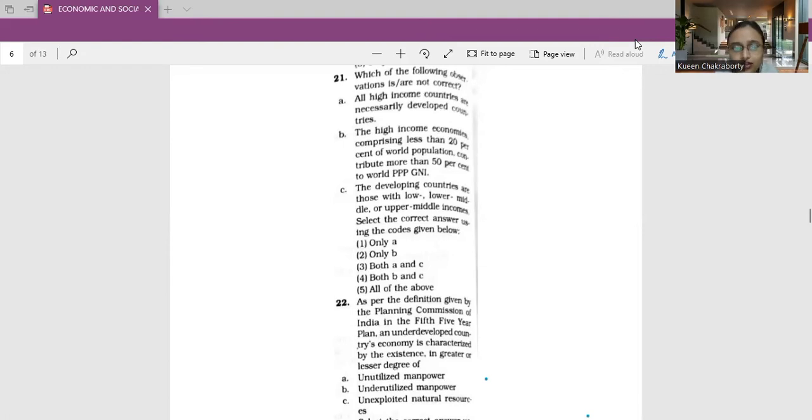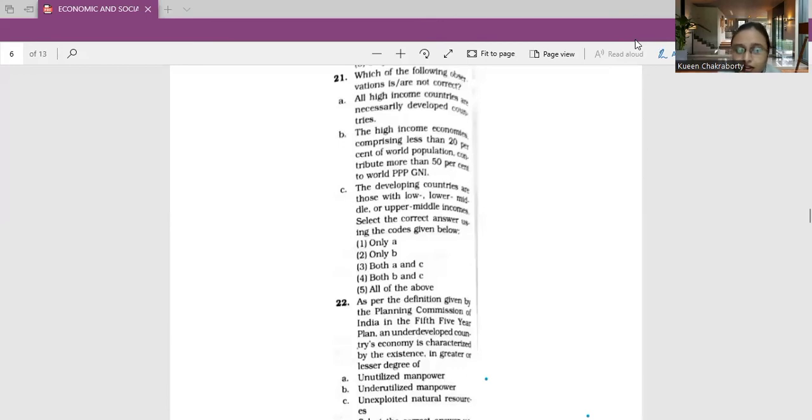Coming to the discussion of this answer. All high income countries are necessarily developed countries. Now, this shall not be true, right? Why? Because there is a gross inequality of income between the rich and the poor countries. And as we tend to believe, the gap is increasing day by day, right? The rich are becoming richer and the poor are becoming poorer. All high income countries are not necessarily developed countries.